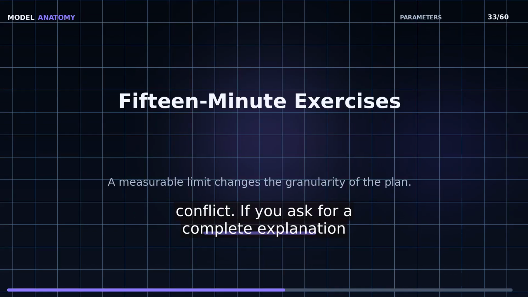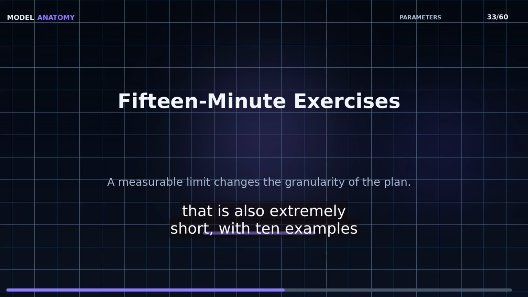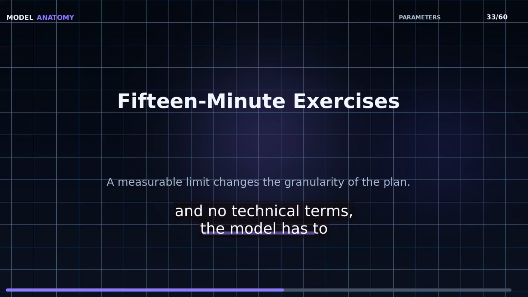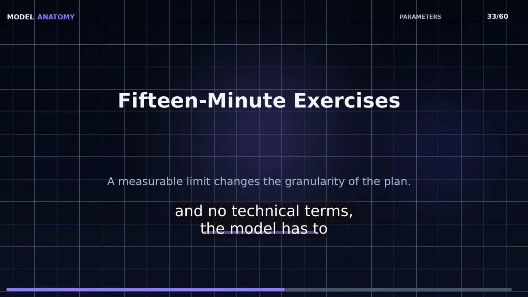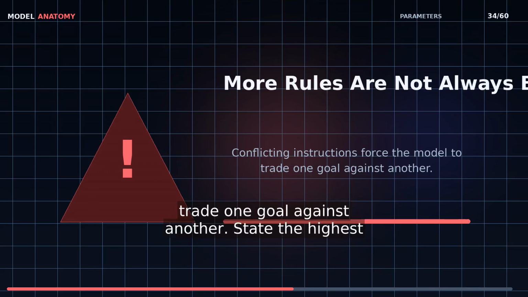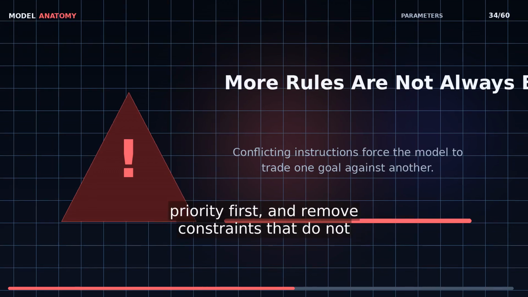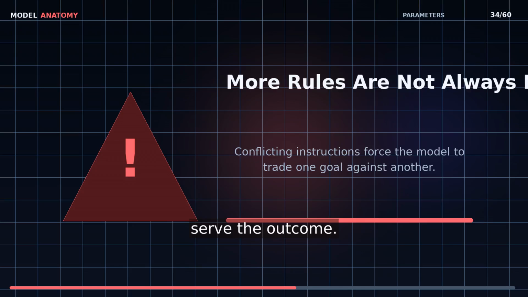If you ask for a complete explanation that is also extremely short, with 10 examples and no technical terms, the model has to trade one goal against another. State the highest priority first and remove constraints that do not serve the outcome.